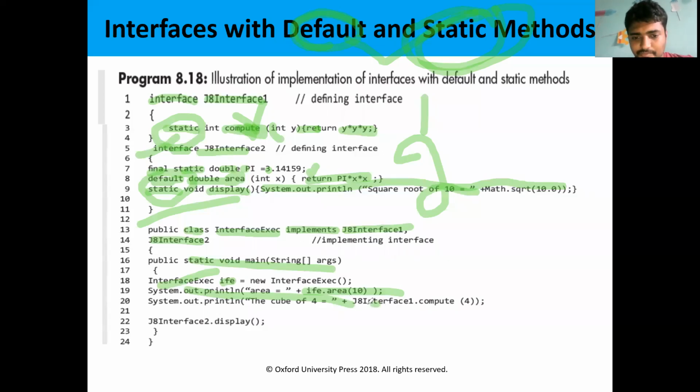Next, interface 1 dot compute 4. The 4 means we are passing the argument. Compute belongs to interface 1, so interface 1 dot compute. Next I am going to call the display method. The display method is in interface 2, so interface 2 dot display.